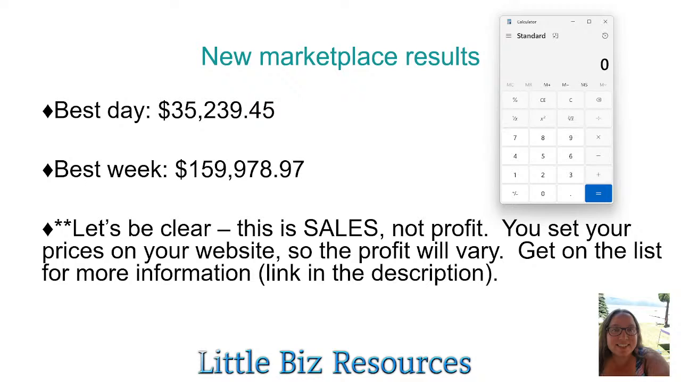And I put this note on here, so they didn't add that into their materials, right? So let's be clear, this is sales, not profit. You set your prices on your website, so the profit's going to vary, right? You might increase it by 10%, where somebody else might increase it by 30% or 50% or 100%. So the percentage is probably going to vary, but let's just say it's 20%.